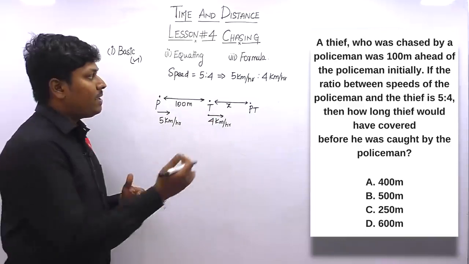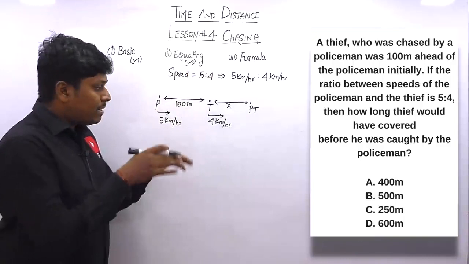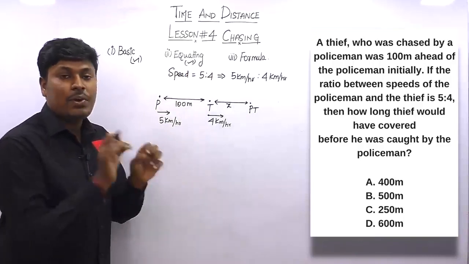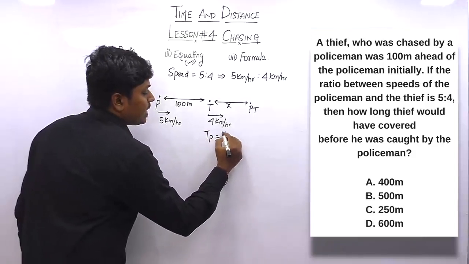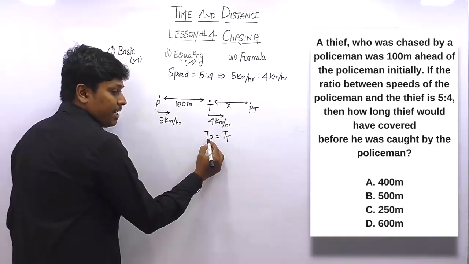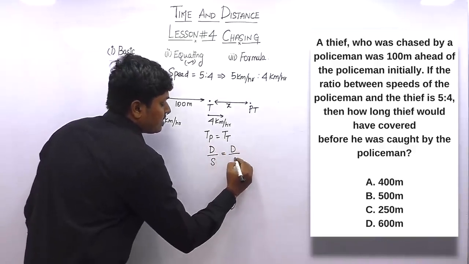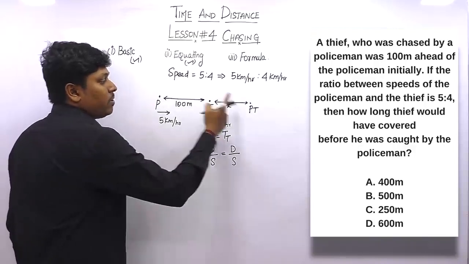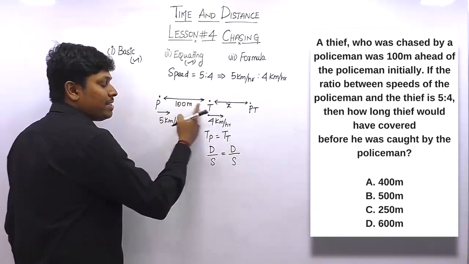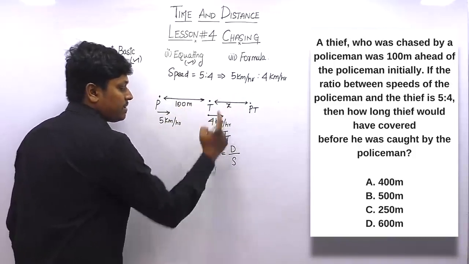Easiest logic, right? Now we can solve this question with the equating concept. The concept of equating is that whenever a person is chasing or catching, we always equate the time. So time taken by the policeman is equal to time taken by the thief. Time is distance divided by speed. The distance of the policeman: if the policeman has to reach that point, he needs to initially cover this 100 meters, then some distance which is x. So 100 meters plus x.